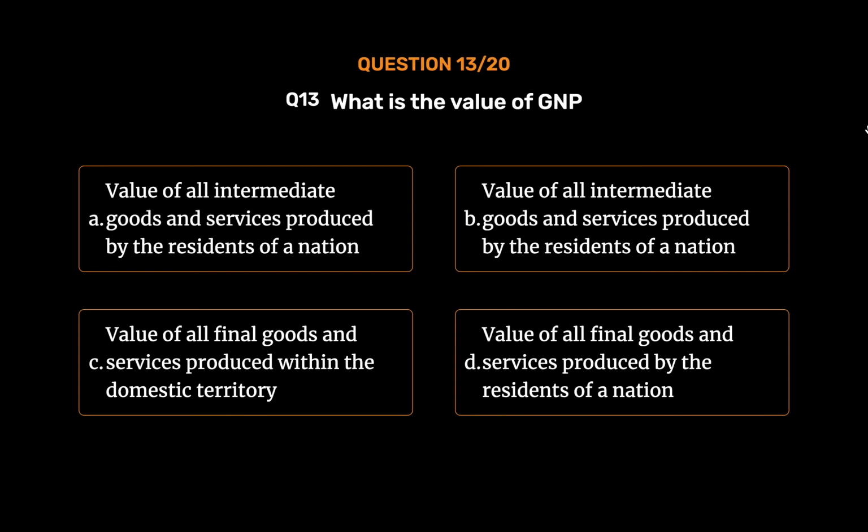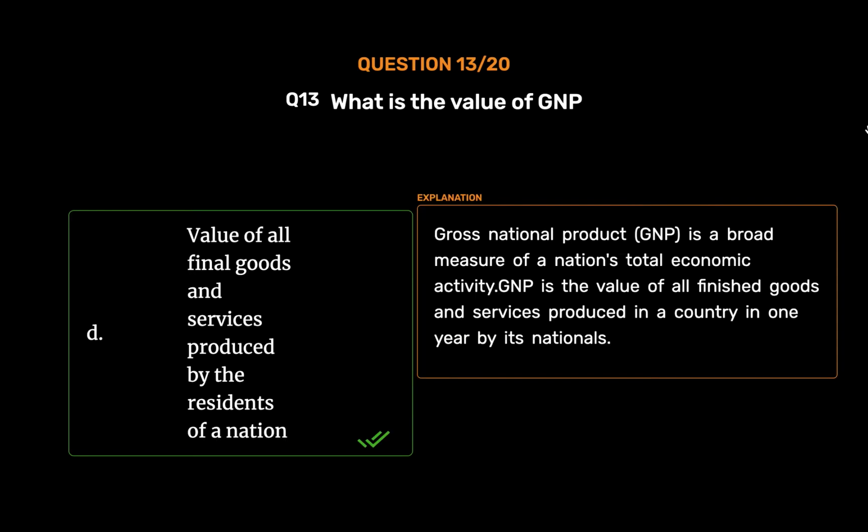The correct answer is Option D. Value of all final goods and services produced by the residents of a nation. Gross National Product, GNP, is a broad measure of a nation's total economic activity. GNP is the value of all finished goods and services produced in a country in 1 year by its nationals.